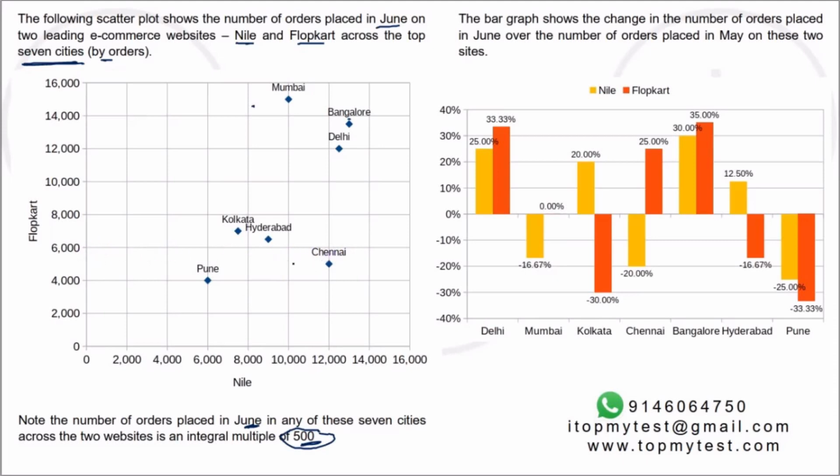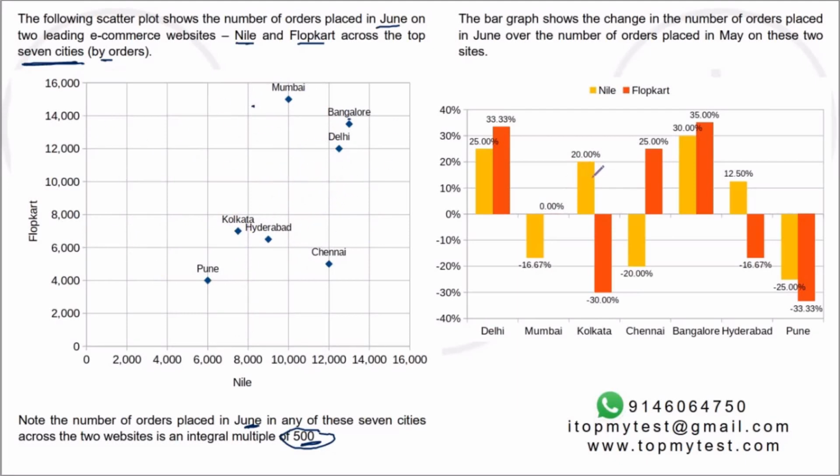Chennai has to be 5,000 in Flopkart and 12,000 for Nile. Similarly, Hyderabad has to be 9,000 for Nile and 6,500 for Flopkart. Kolkata will be 7,500 for Nile and 7,000 for Flopkart. So you can actually tabulate these values reasonably easily. It should not be very difficult.